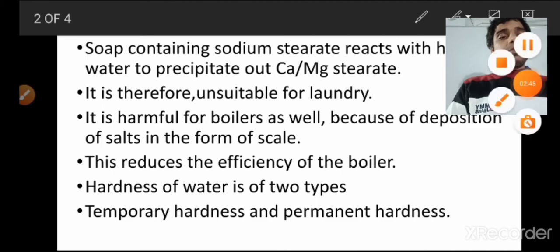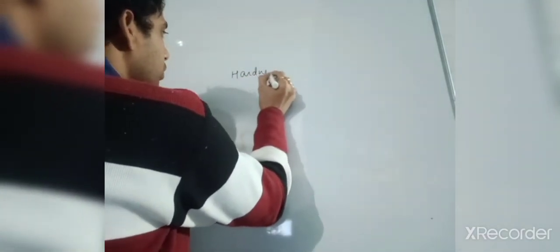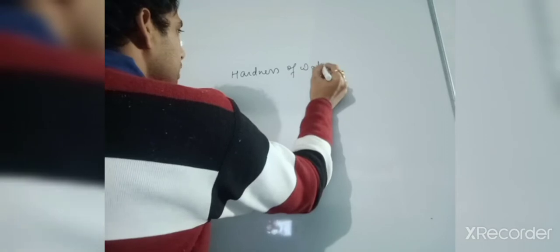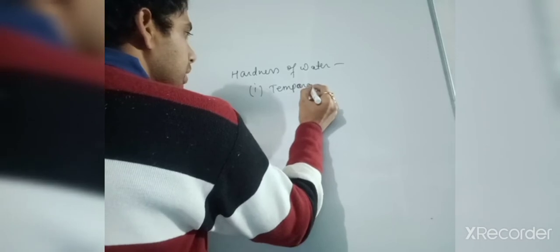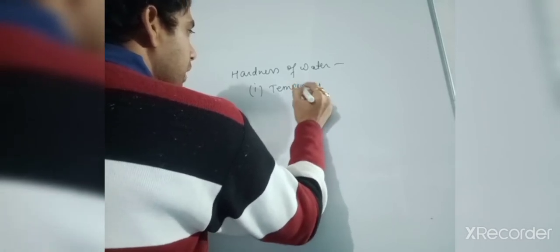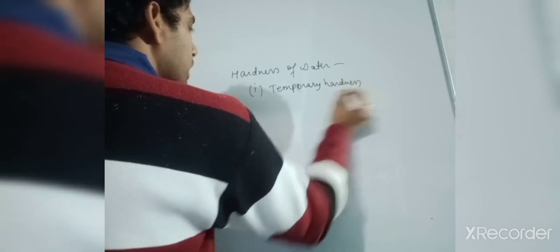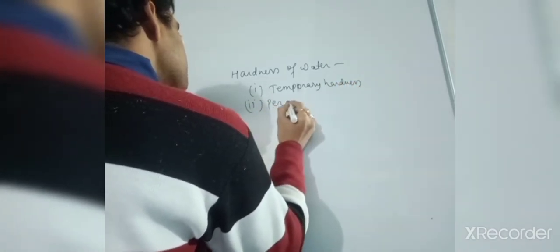So we will see here. If the water has temporary hardness, that means it can be removed by simply boiling. Now, how can you tell which compounds are considered temporary hardness? There are two types of hardness of water we are talking about. First of all, temporary hardness, and then permanent hardness.